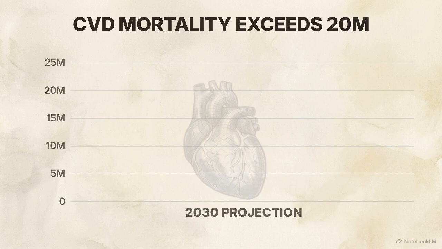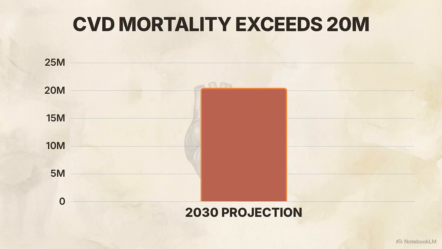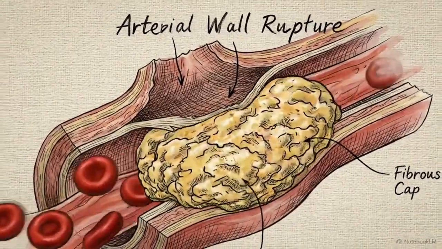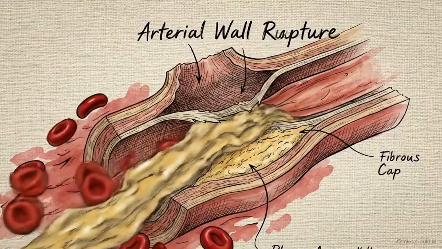Cardiovascular disease remains the leading cause of mortality worldwide. By 2030, annual deaths are projected to exceed 20 million. The greatest threat lies in the hidden nature of the disease. Fatal events often occur in vessels that appear functionally healthy to standard diagnostic tests.